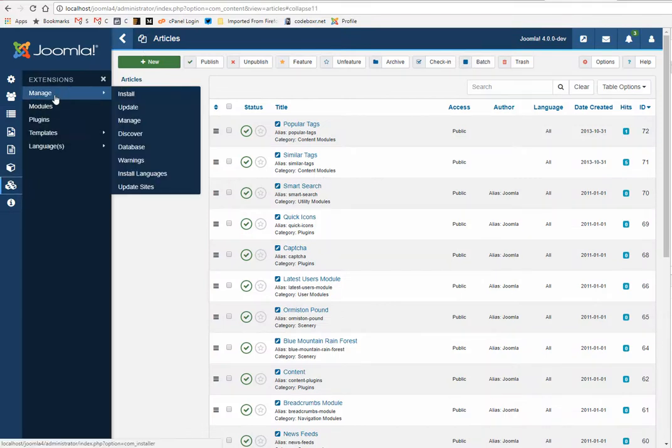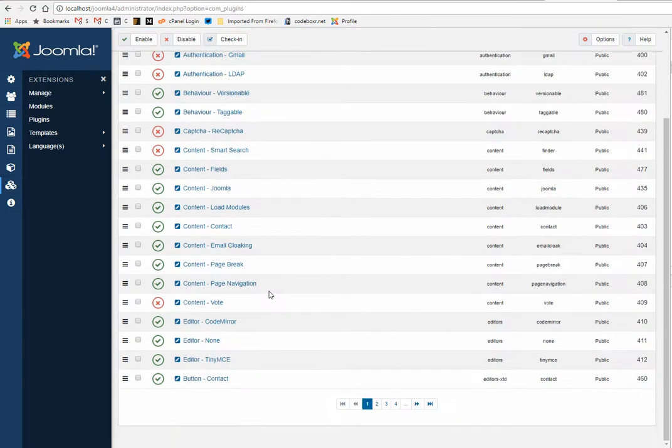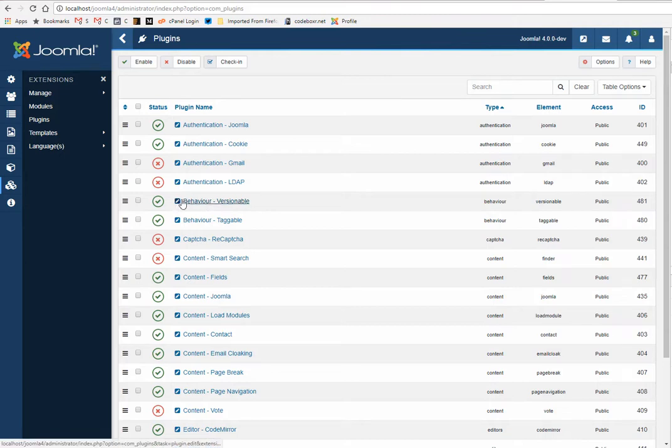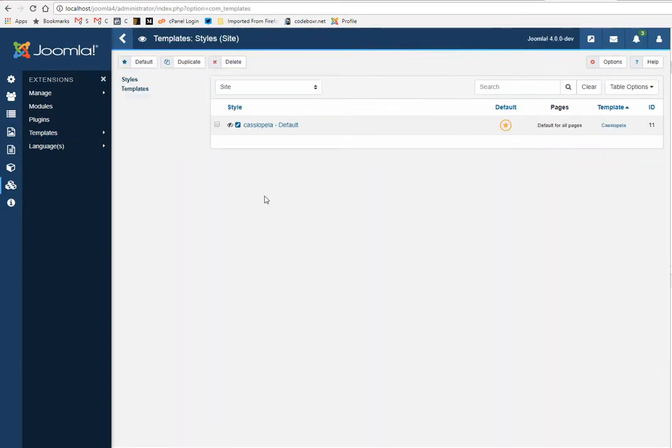Let's explore the extensions like plugins. We have everything. So most things are like we saw before, but the backend UI is the latest. We can see the new template, and what is it for? Okay, Atum is the admin template and Cassiopeia the front end.